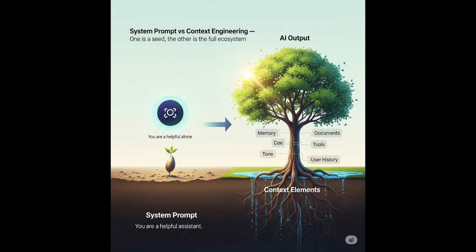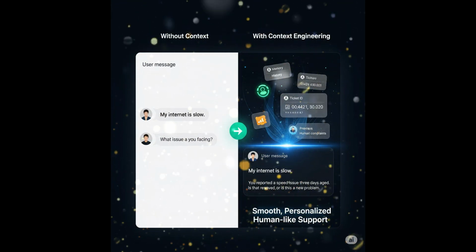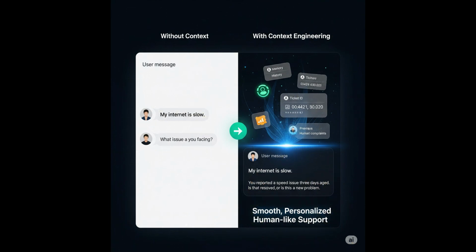Let's bring it all together with a real example. Without context, a user says, "My internet is slow," and the AI responds, "What issue are you facing?" But with context, the AI says, "You reported a speed issue 3 days ago. Is that resolved, or is this a new problem?" The result is a smooth, personalized, human-like conversation.